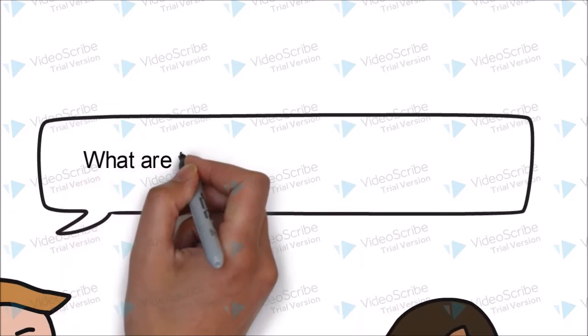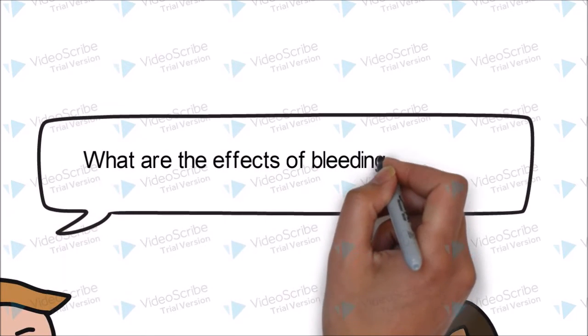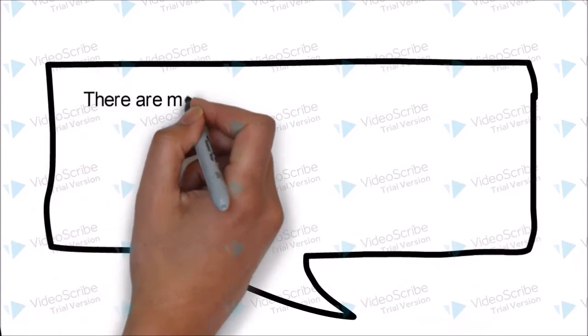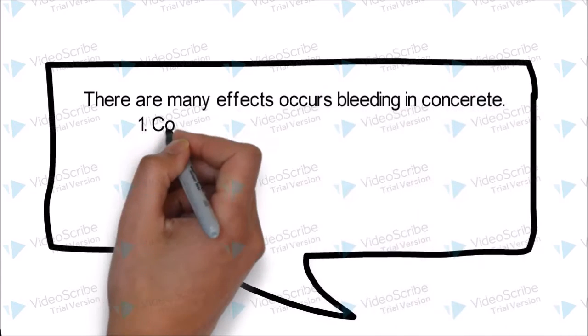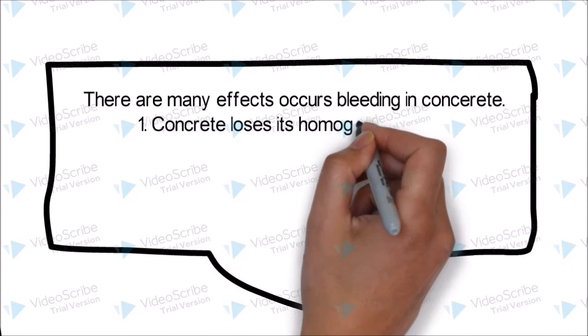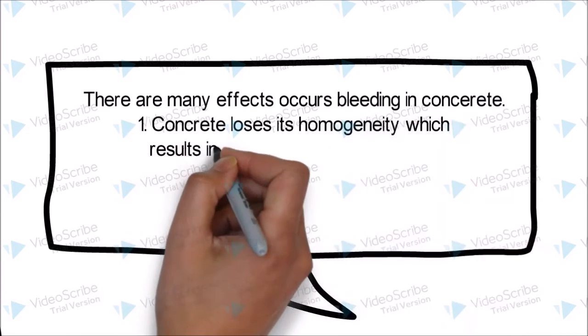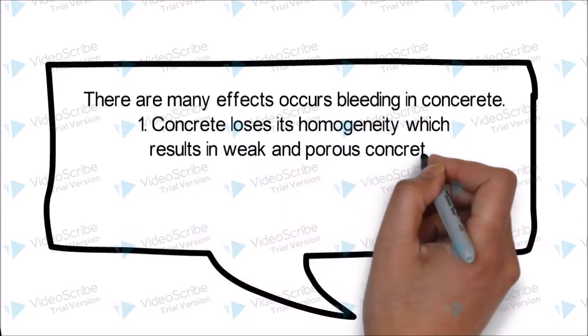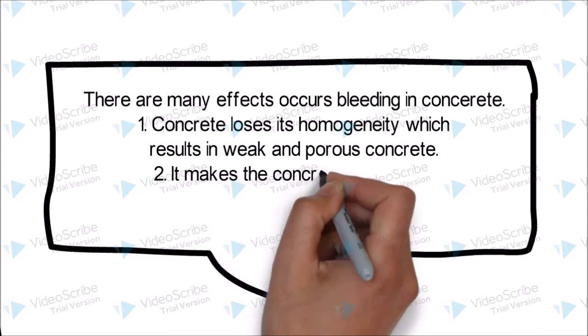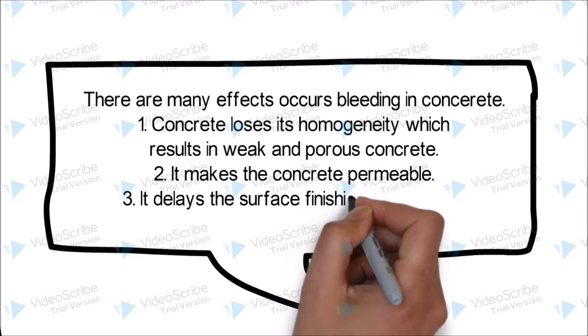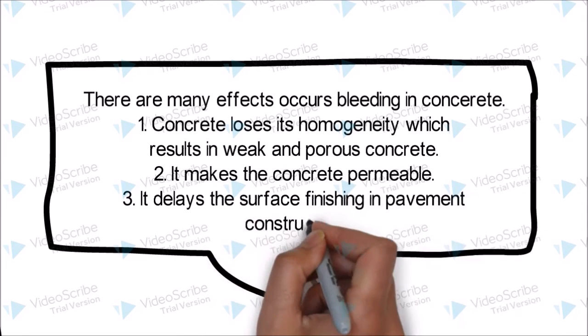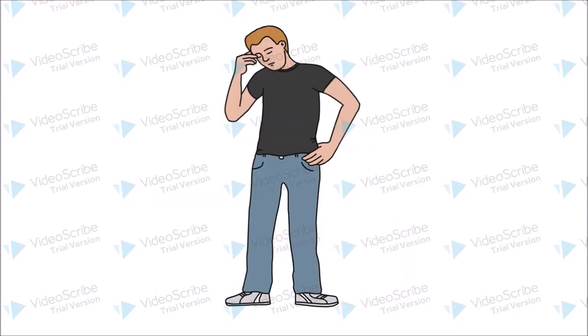What are the effects of bleeding in concrete? There are many effects of bleeding in concrete. Firstly, concrete loses its homogeneity, which results in weak and porous concrete. Secondly, it makes the concrete permeable. Lastly, it delays the surface finishing in pavement construction.